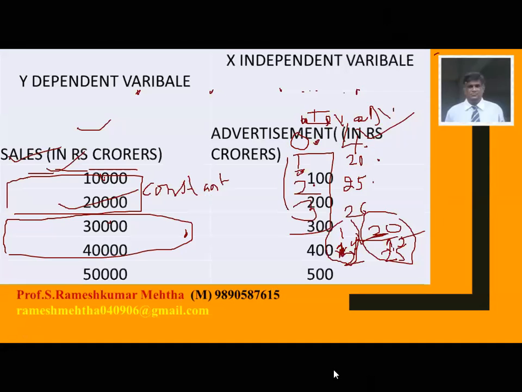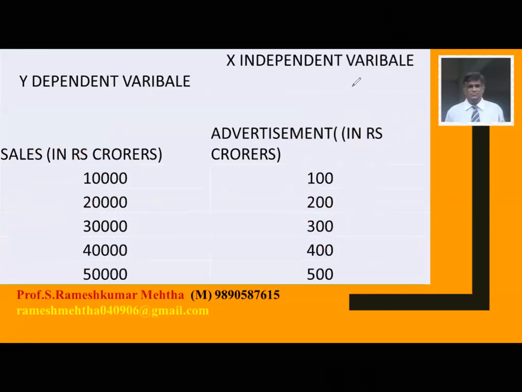Now, this is the problem in front of us today. The problem goes like this. I will just remove the annotations and then we'll start. The problem is that I have taken 2 variables only: one is the dependent variable and one is the independent variable. Please remember, the dependent variable is always given the name or alphabet Y, and the independent variable is shown by X. Independent variables are X1, X2, X3, X4, whereas there will be only one dependent variable Y. Now your question is why?